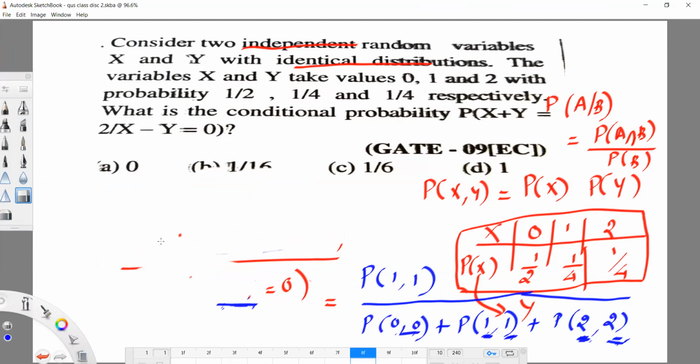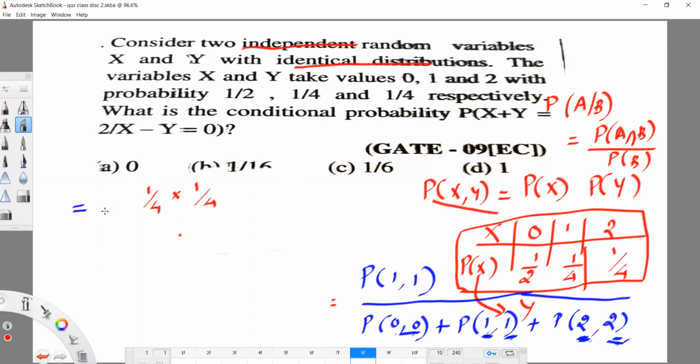But what they have given is that x and y are independent. So p of 1 comma 1 we can write as p of 1 into p of 1. So what is the value? 1 by 4 into 1 by 4. P of x equal to 1 is 1 by 4, and p of y equal to 1 is also 1 by 4.